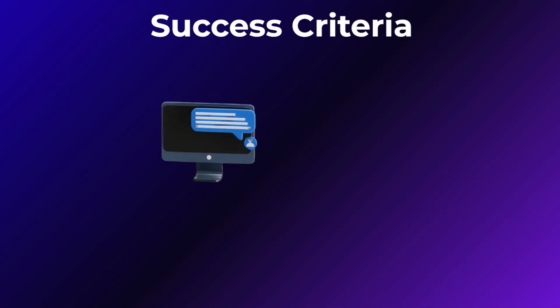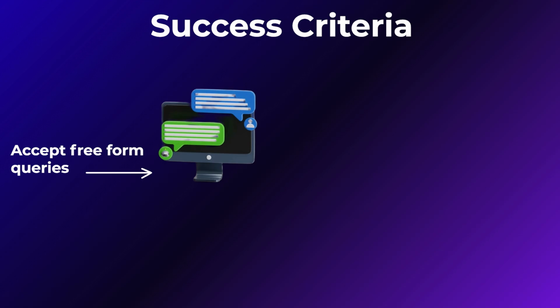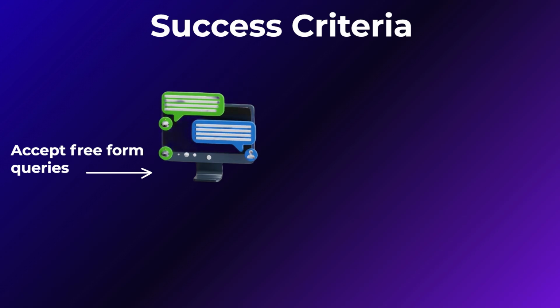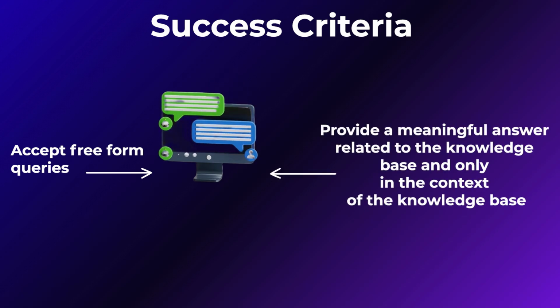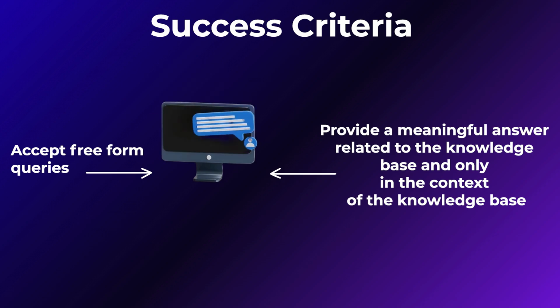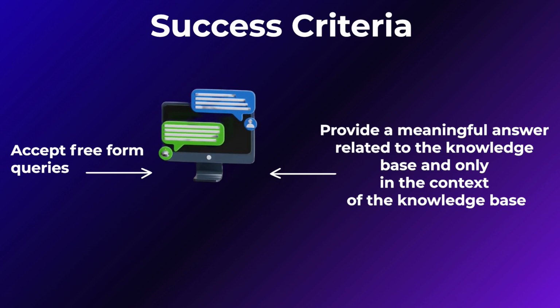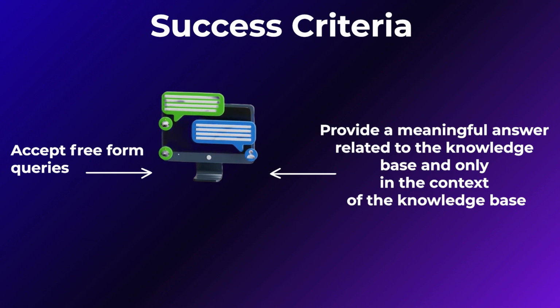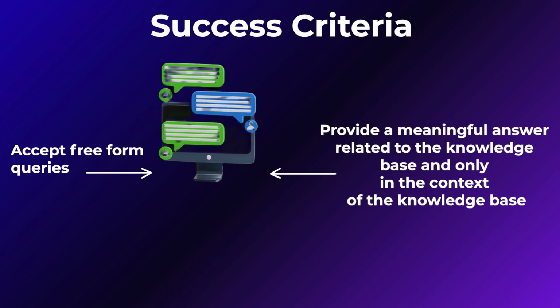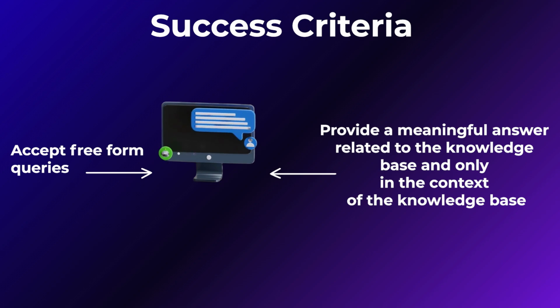We're not going to do any of that, and instead we'll declare our success criteria as: our bot has to be able to accept free-form queries and provide meaningful answers related to the knowledge base, and our bot should only be able to provide answers within the knowledge base context.